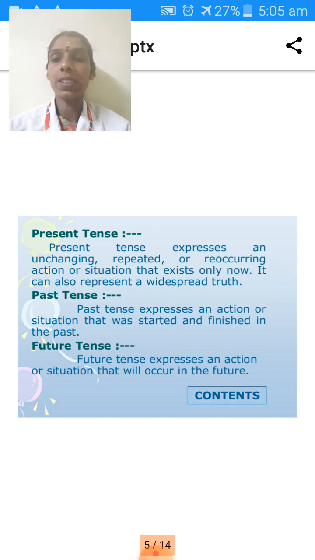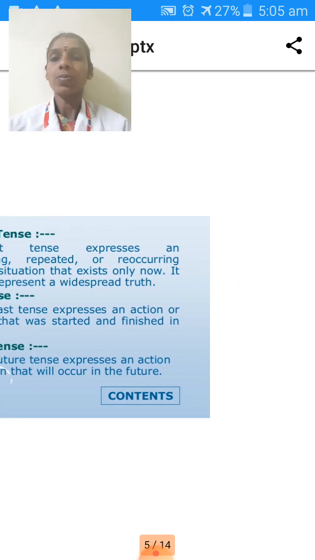These are the main contents of tenses. Tenses contain present, past and future. Present represents an action and situation that exists now. Past represents an action or situation that was started and finished in the past. And future expresses an action and situation that will occur in the future.